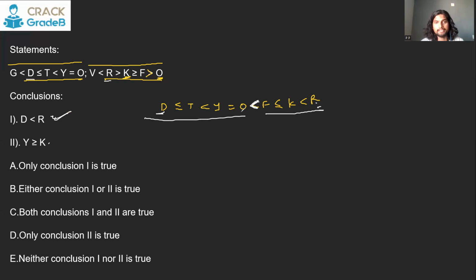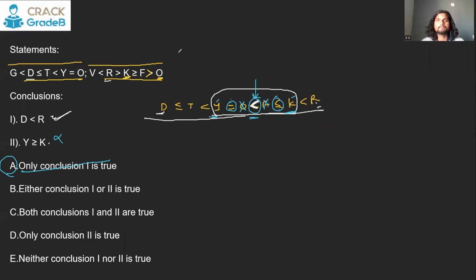And between Y and K, now in the same train, you have Y and K. So just observe this much part here. All three signs exist. When you have to compare only Y and K, forget the other elements, just observe the signs. Now all three signs exist, so we are going to give preference to this one. That means K is going to be greater than Y. So if you know K is greater than Y, then this is going to be the wrong conclusion. And that is why we are going to mark option A, only conclusion 1 is true. This is going to be the answer. I hope you got this.